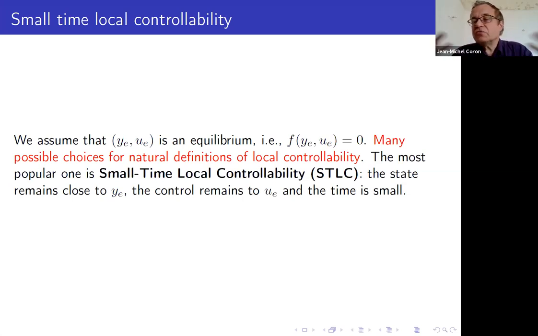And you want to find a definition. There are many possible definitions of controllability. And you are going to use what is called small time local controllability, which is very classical in finite dimension, where, roughly speaking, everything is going to be small in the sense that u is going to be close to u_e, y is going to be close to y_e, and the time is going to be close to 0.